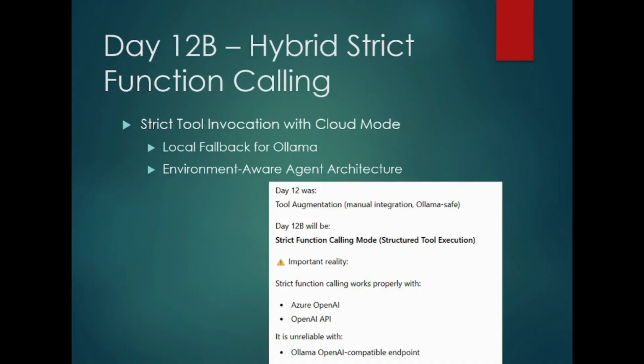So you can see that in the 12 we have just introduced the tool augmentation, manual integration. The LLM can decide whether to take the help of a tool or not, to make the agent more reliable. But in 12B, since we are planning to slowly migrate from Ollama local to Cloud Foundry, because when you are adding so many functionalities like tools and other things, Ollama has some limitations.